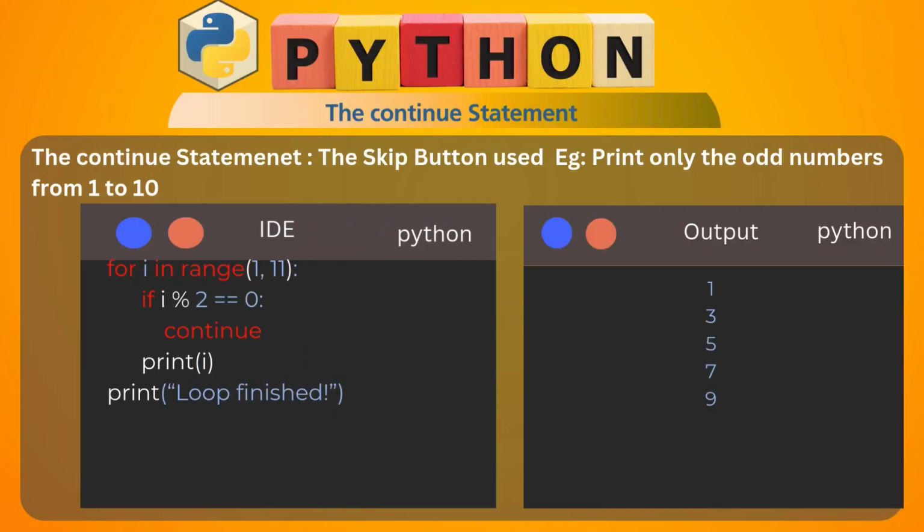Next, we will see the continue. Continue skips the current iteration and moves to the next one. You see here: for i in range 1 to 11, if i modulus 2 equal to 0, continue. It will skip that number, then it will continue further. It is skipped if it is equal to 0.